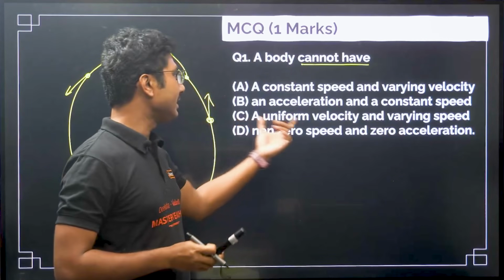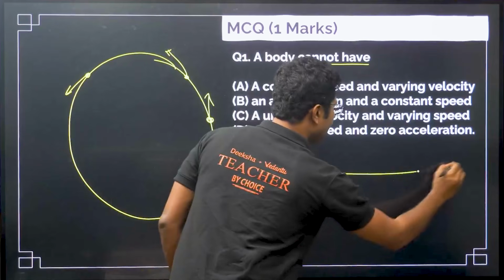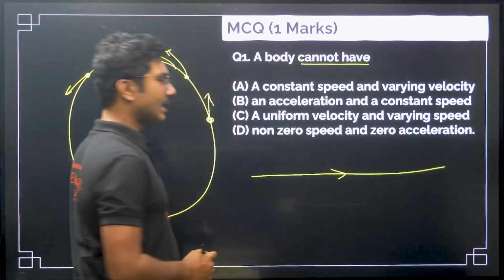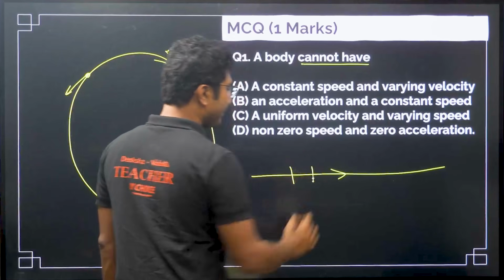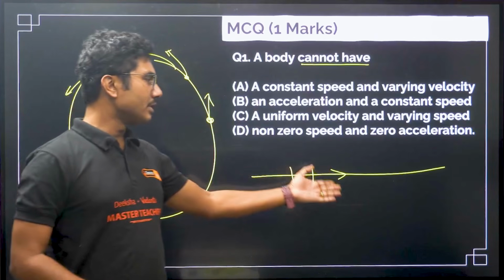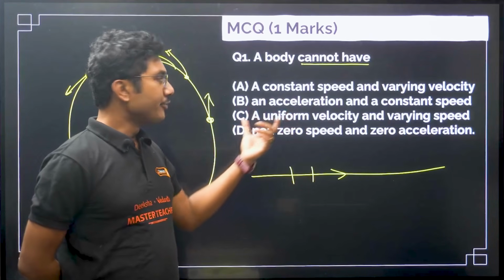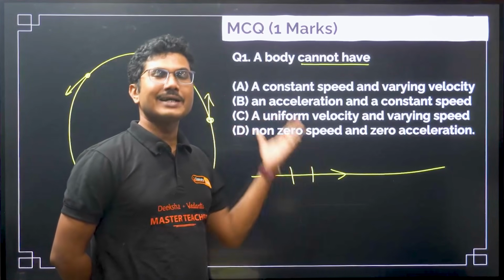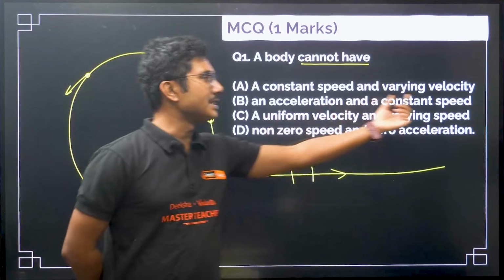If velocity is uniform, that means it is moving in a straight line, without changing the direction, and its magnitude must be the same. That is, if you remove the direction, the magnitude will also be constant. Uniform velocity means magnitude constant, direction also constant, and the magnitude of the velocity is basically speed.